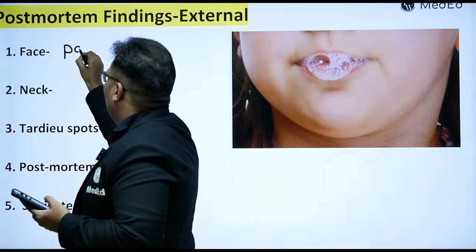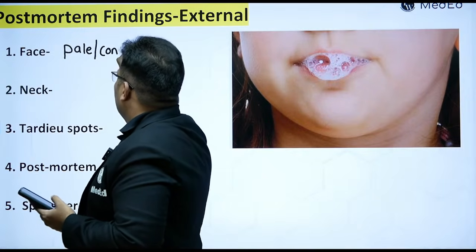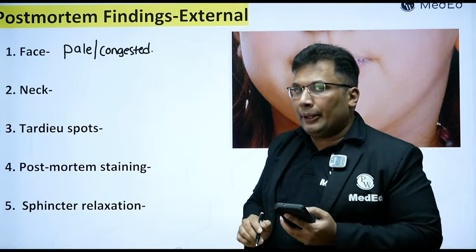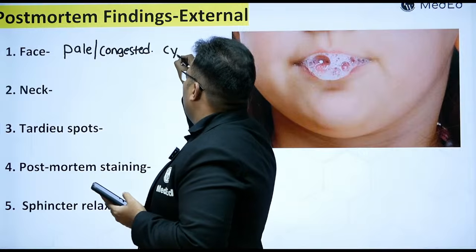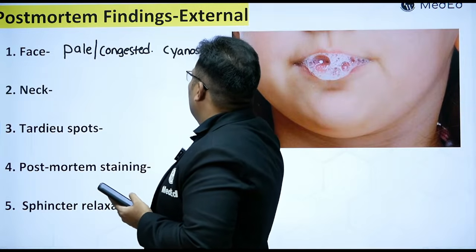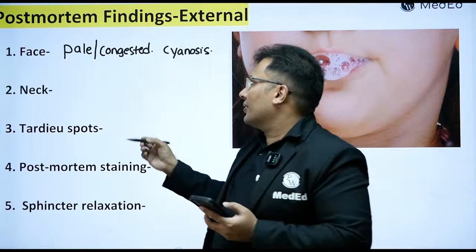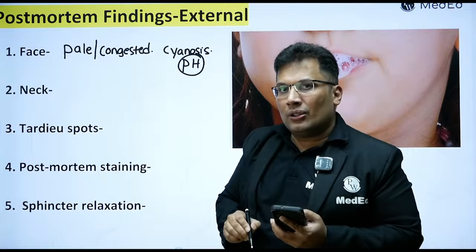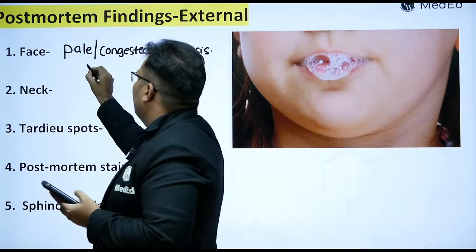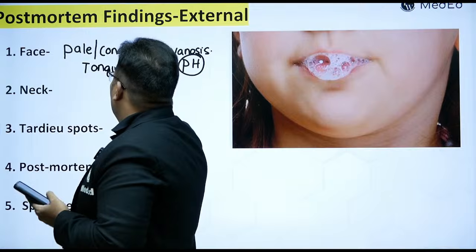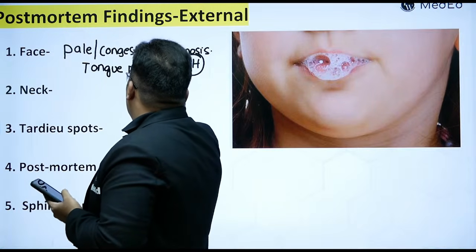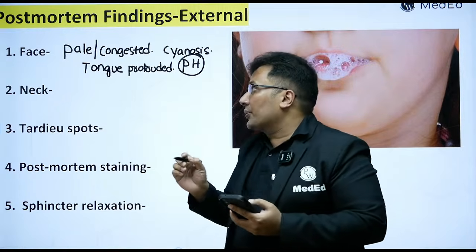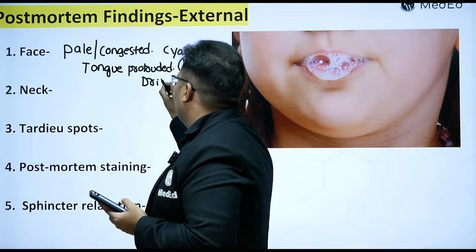So pale or congested, again depends on the case. There can be cyanosis. There can be petechial hemorrhages. PH is petechial hemorrhages. Protrusion of tongue. Then the very important one is dribbling of saliva. Dribbling of saliva.